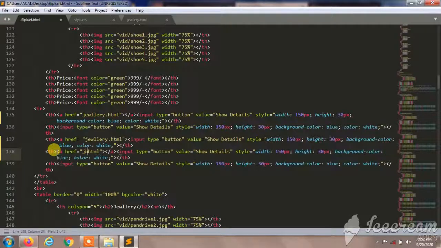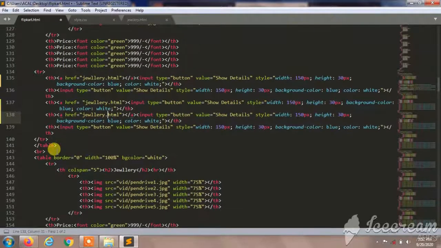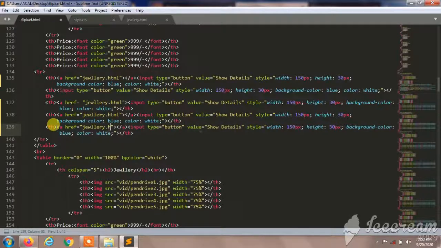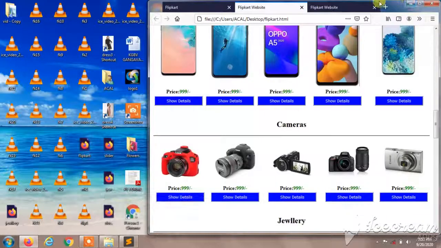And here also I'll give the same .html file. You can change whatever you want. If you want to go to any other pages in your website, you can use the href command and access them through it.